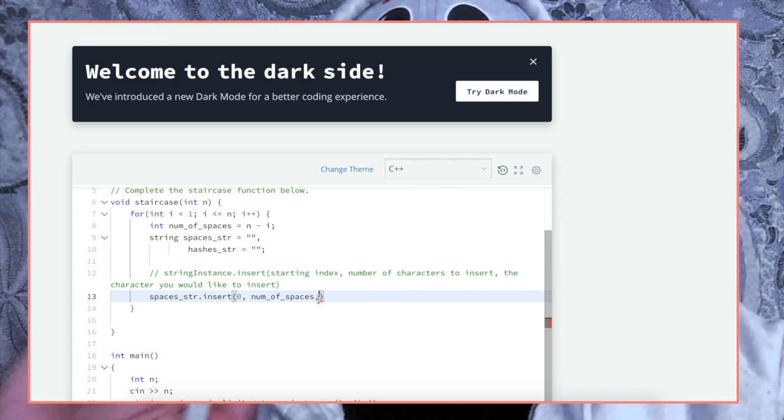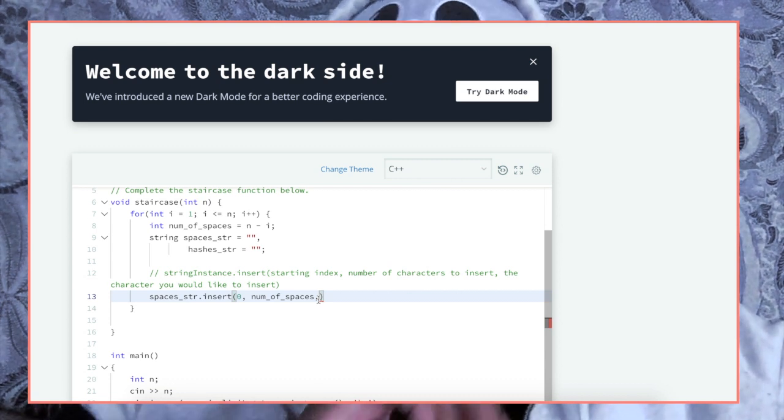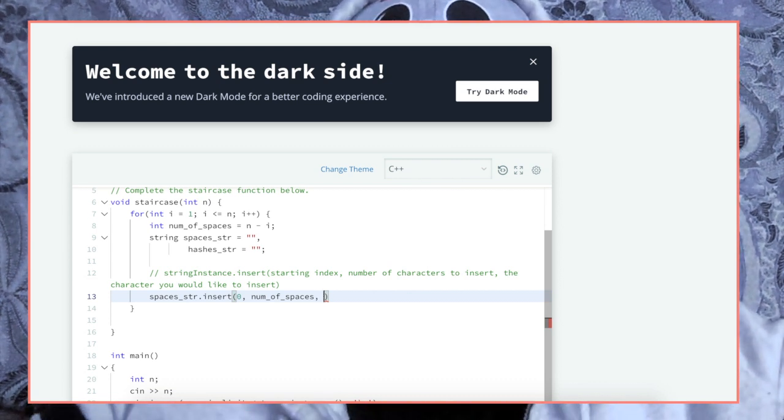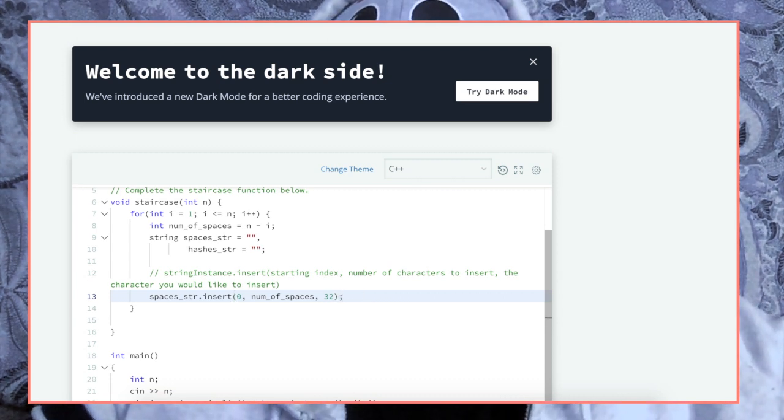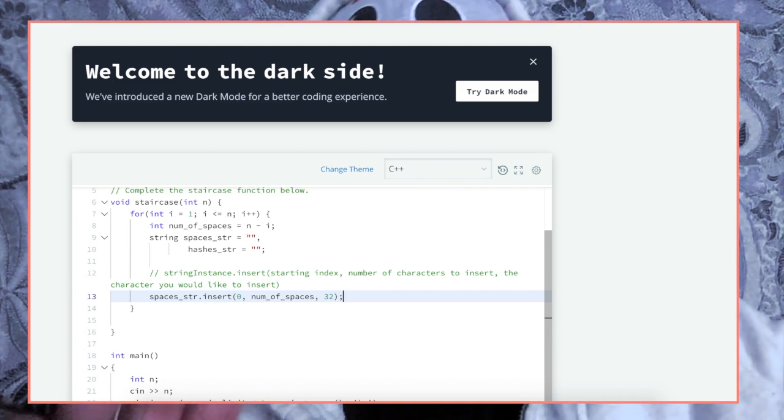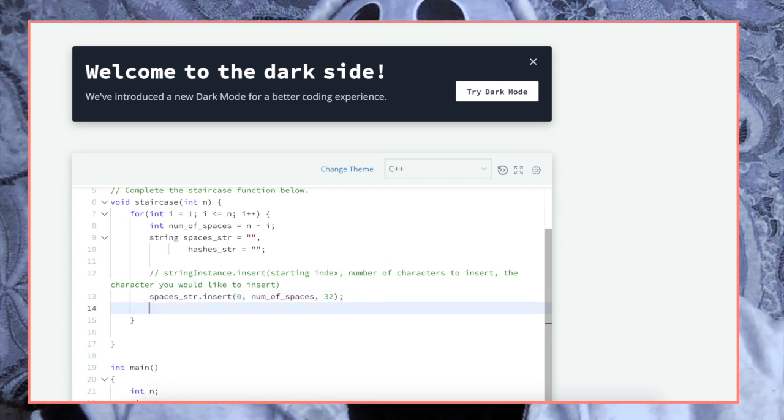Okay, so just so you know, a space's ASCII character is 32, so we can put that here. And then the hashtag's ASCII value is 35. So let us do that.